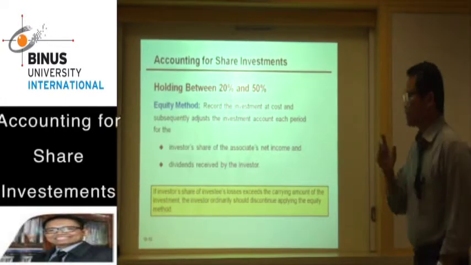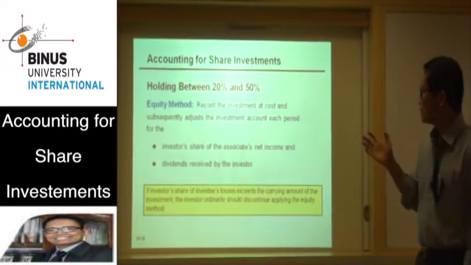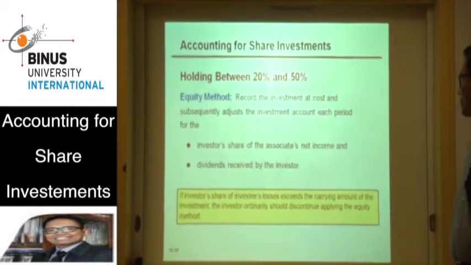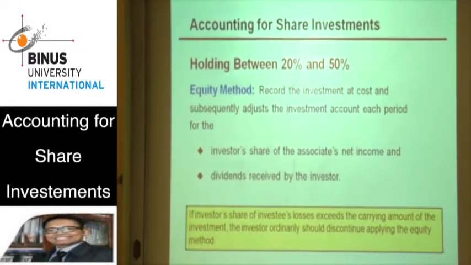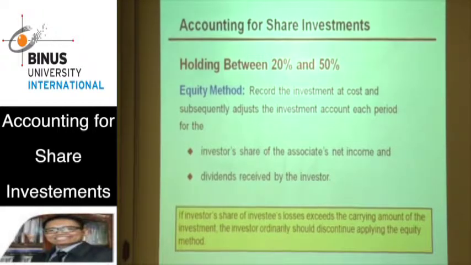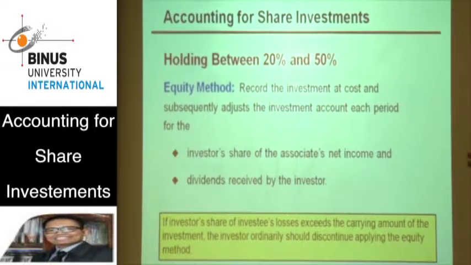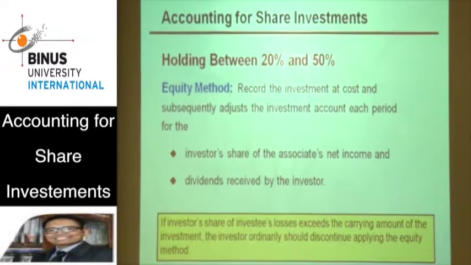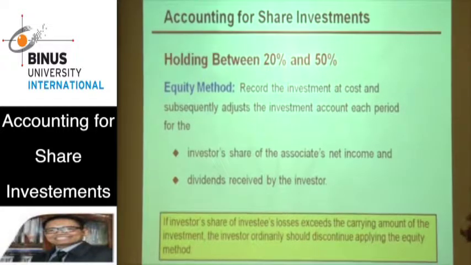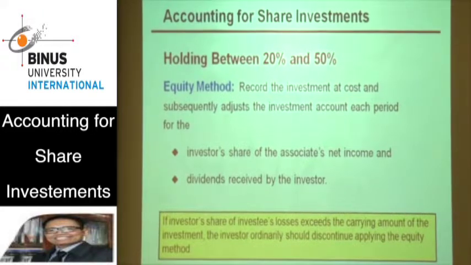How about if the company holds between 20% and 50%? Then the method to be used is the equity method, not the cost method. In the equity method, the first time the company buys the investment is the same as using the cost method. But after that, the company must adjust its financial statements following the investee company.